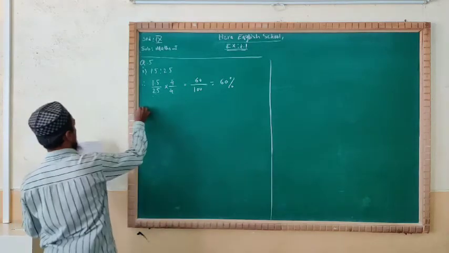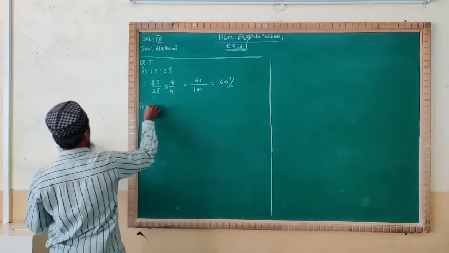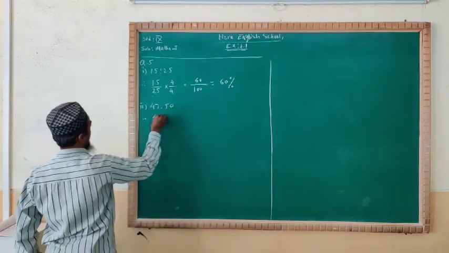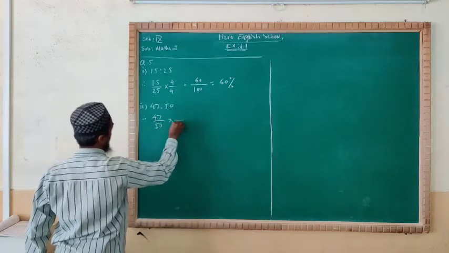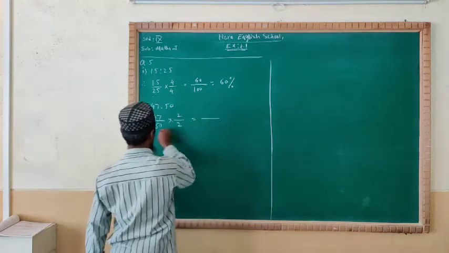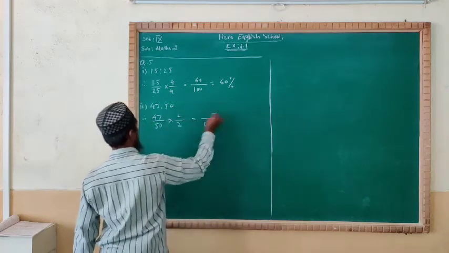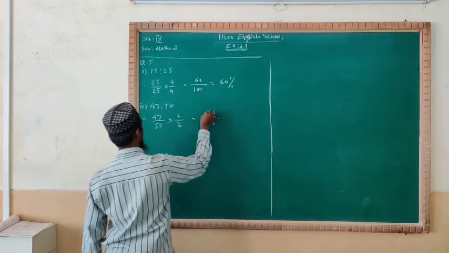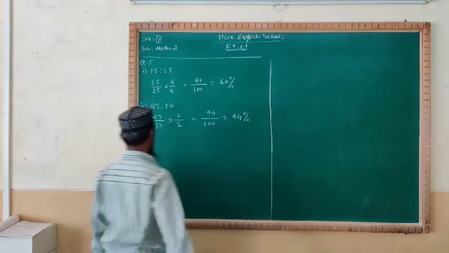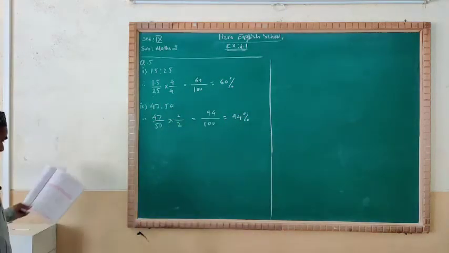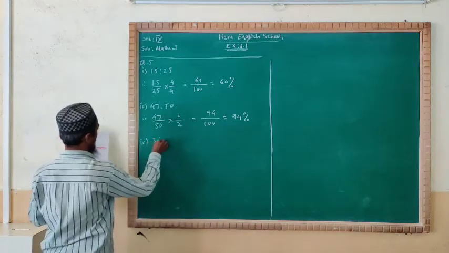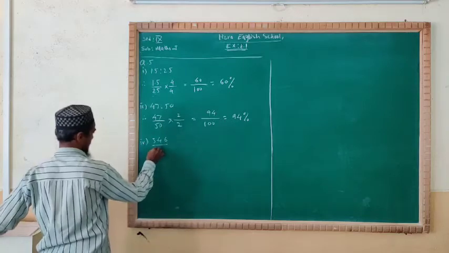Now next one, see very well, 47:50 means 47 upon 50, multiply by 2, 50 2s are 100. Same thing with the numerator. Now see here, 2 7s are 14, 1 carry, 2 4s are 8, plus 1, 9, 94 upon 100 means 94%. Got everyone?